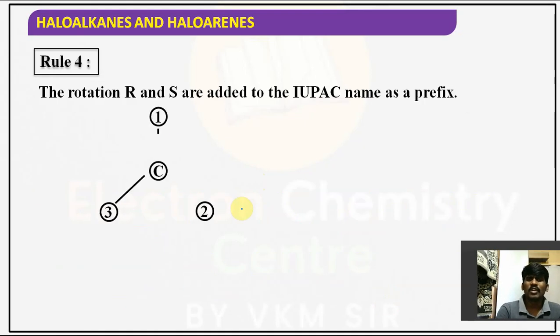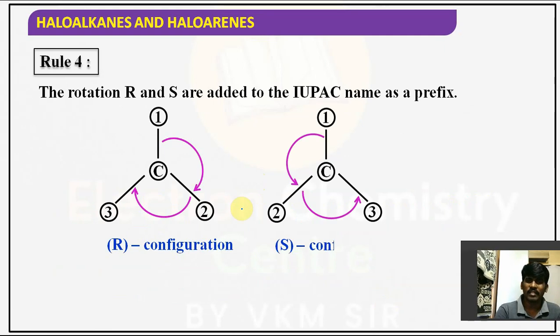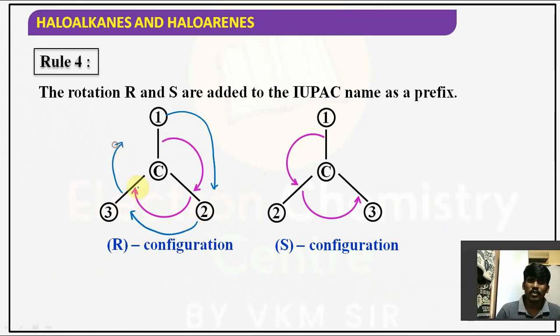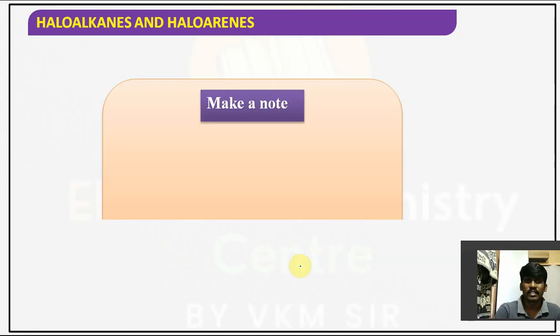Now under rule number 4 only, this is how we give the R configuration and S configuration. First priority, then the second, then the third, right? If it goes in a clockwise direction, the configuration is R. If it is in an anti-clockwise direction, that configuration is S, guys. Hope you understand.